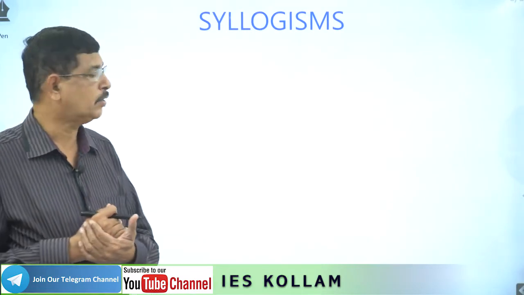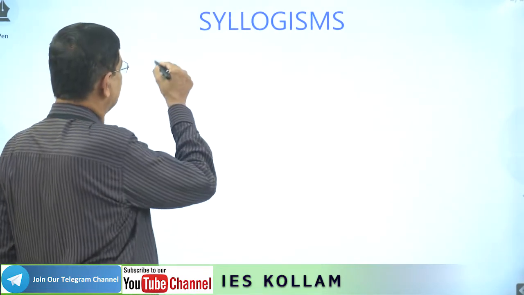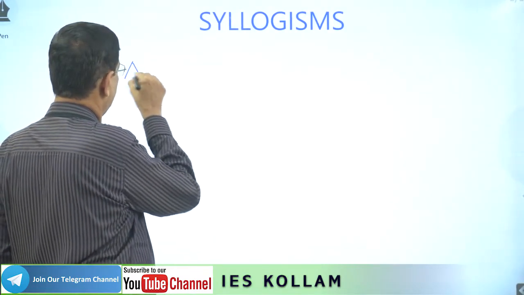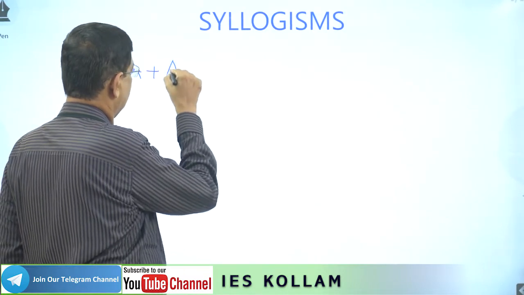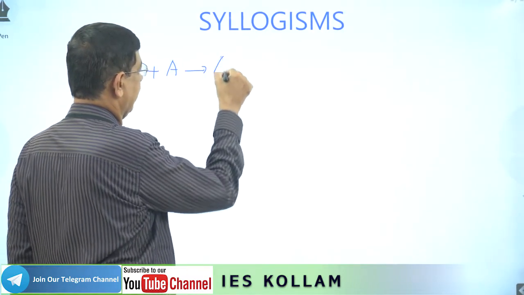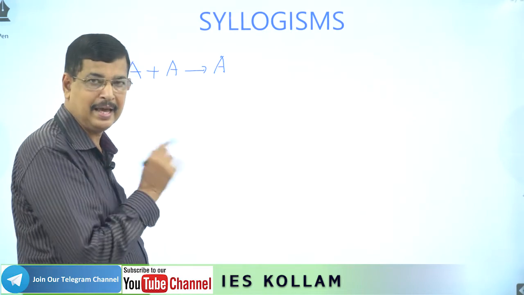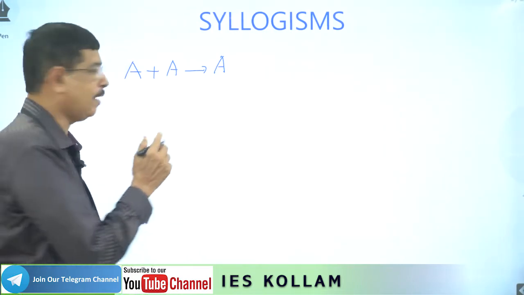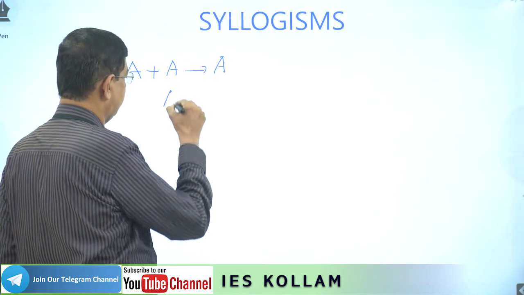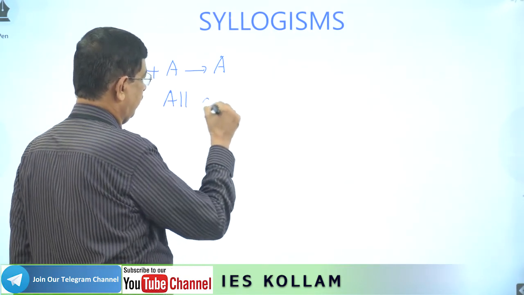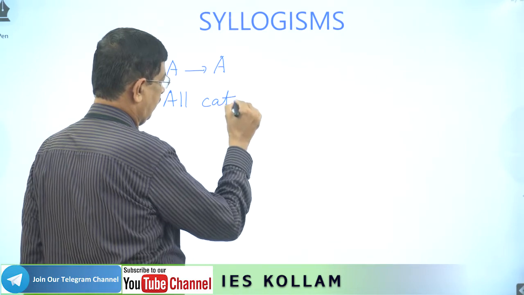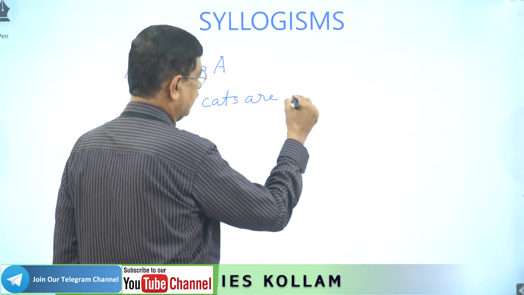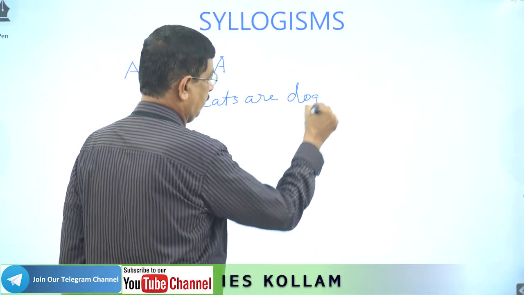We can combine two A-type statements. First one, A plus A. Result will be always A. Two positive statements are combining, so the result will be positive. An example: All cats are dogs.